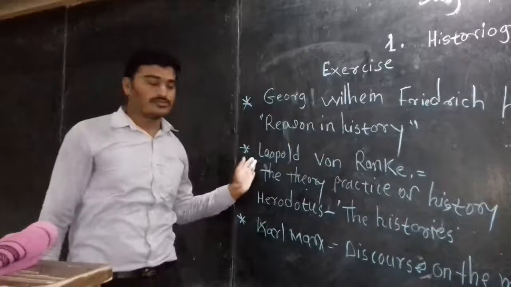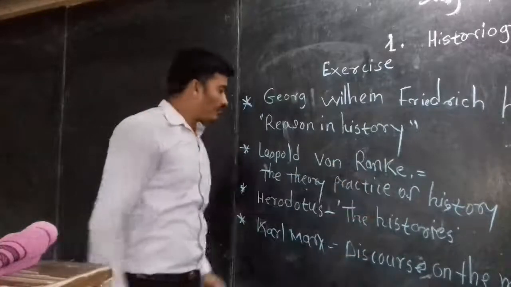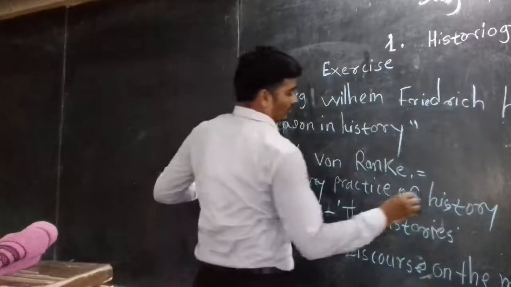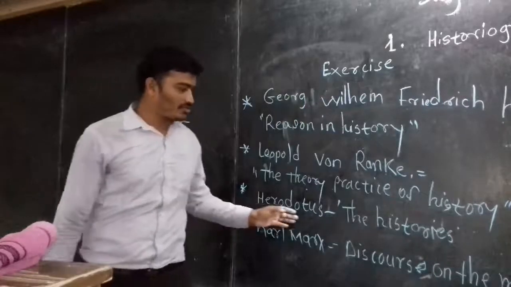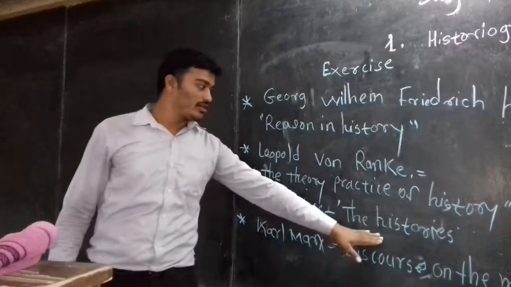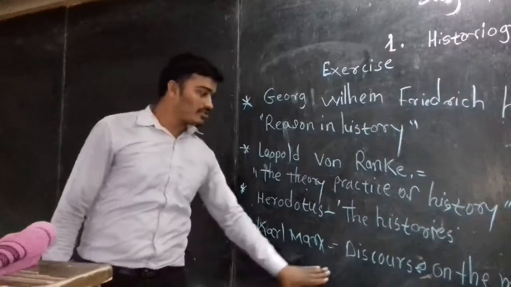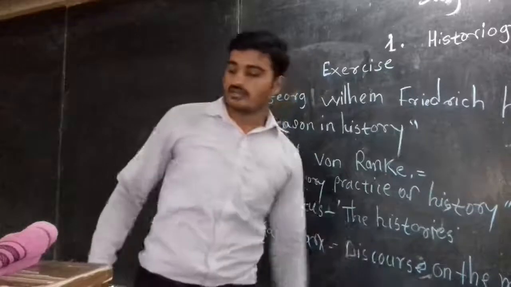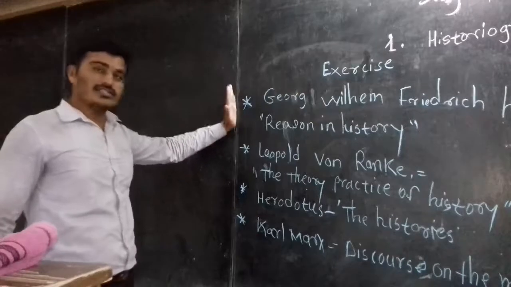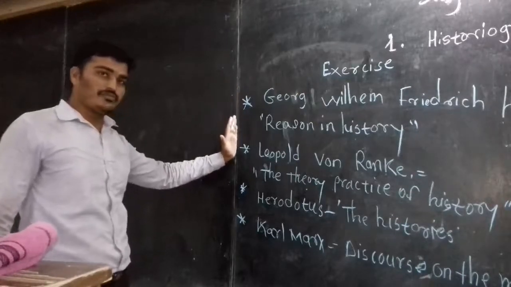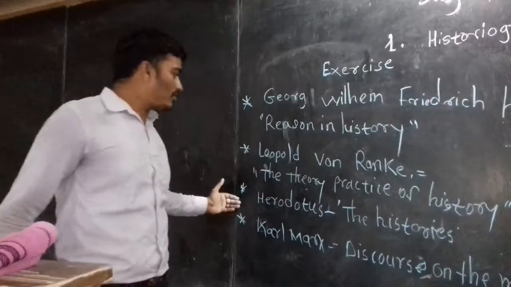Second, we are going to see Leopold von Ranke, The Theory and Practice of History. So his book name is The Theory and Practice of History. The next one, Herodotus. Herodotus wrote the book, The Histories. And the last one we are going to see, here we got the option Karl Marx, Discourse on the Method. So basically, if we study well, if we read everyone's statement and their books and authors in the text, then we realize these are correct.